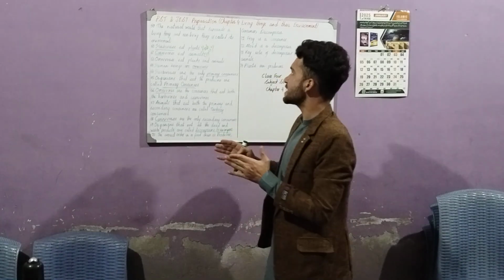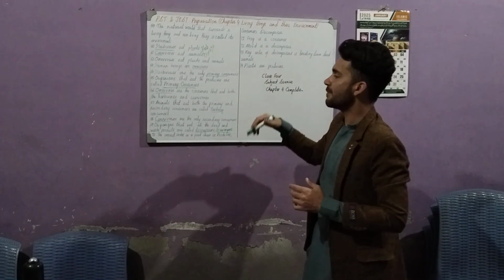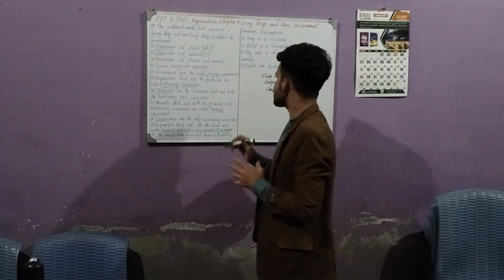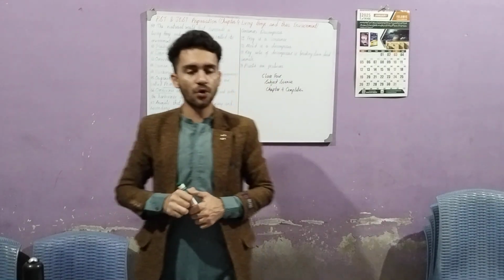So this was our today's chapter of Living Things and Their Environment, and we studied the food chain as well in it. Class 4 science chapter number 4 has ended.